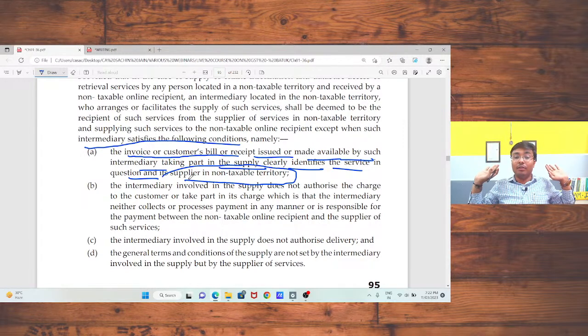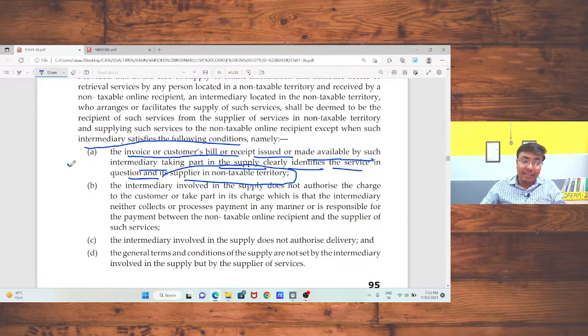We are not in the supply point of view, that is, we have no role in preparing any agreement or anything else. We are just providing the online services which we are going to take from a person outside India and give to the government entity. There is no role of ours in agreement making.